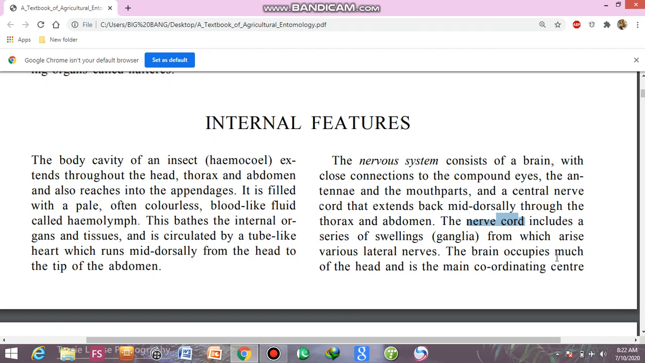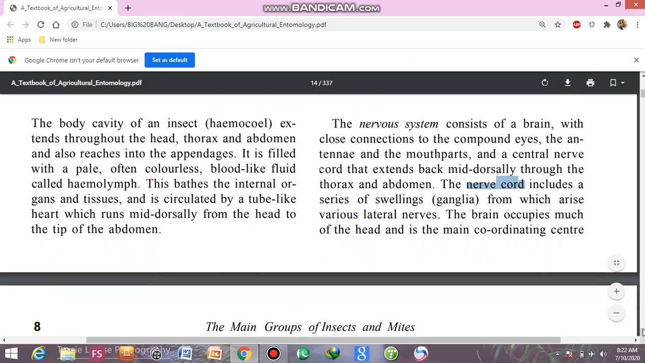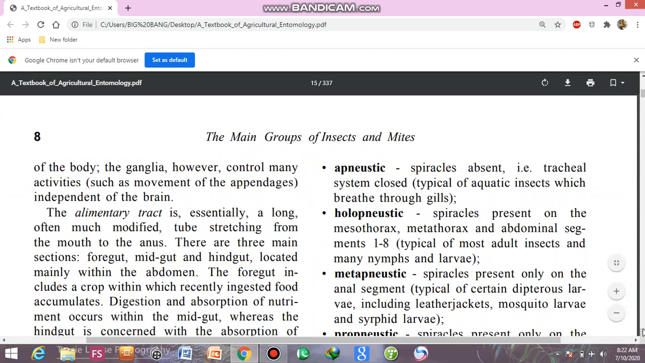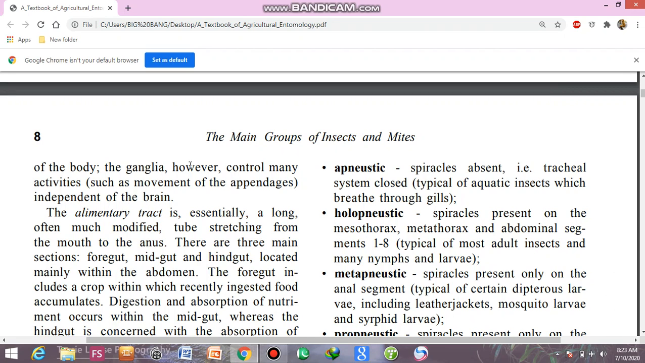The brain occupies much of the head and is the main coordinating center of the body. The ganglia, however, control activities such as movement of appendages independent of the brain. In higher animals you cannot say that ganglia control the movement of the appendages, but in the case of insects, ganglia control the movement of appendages, and these are independent of the brain.